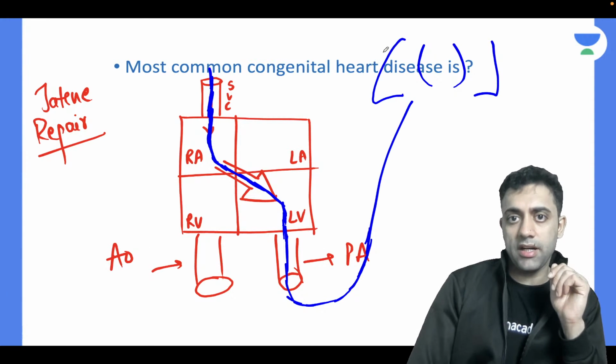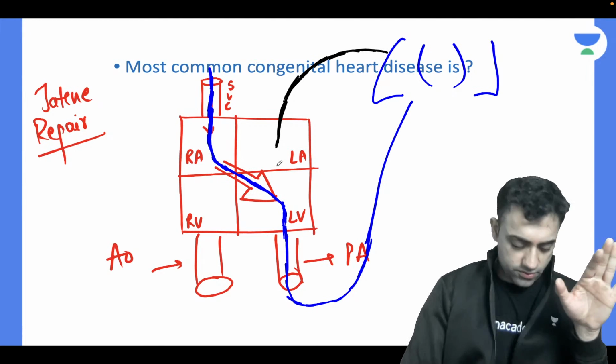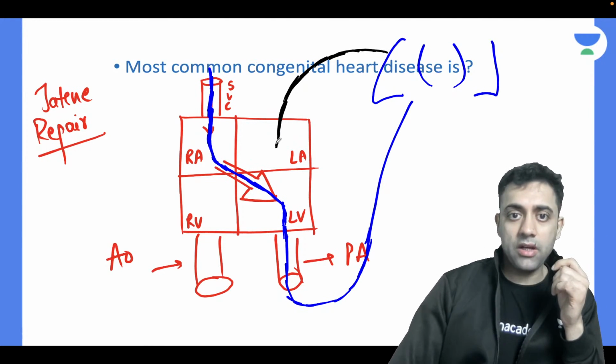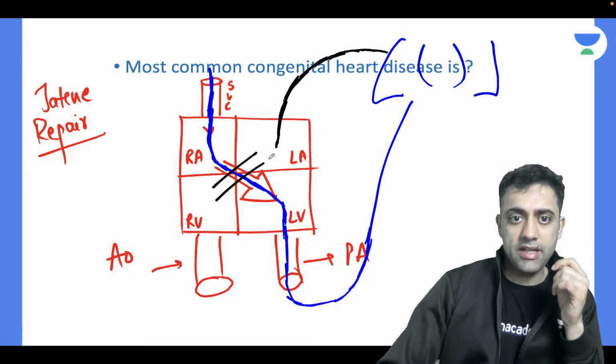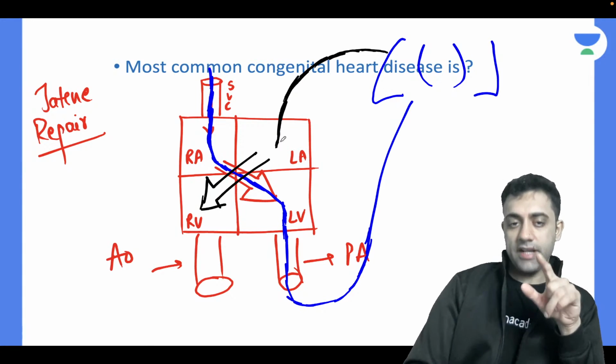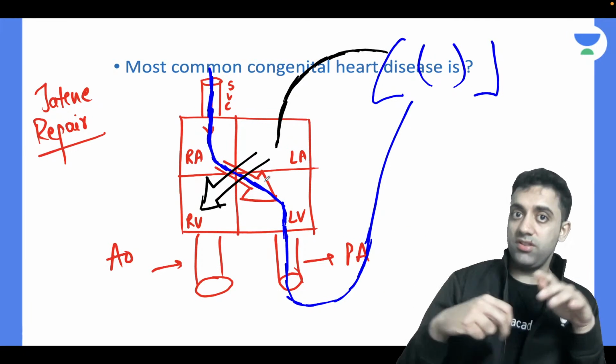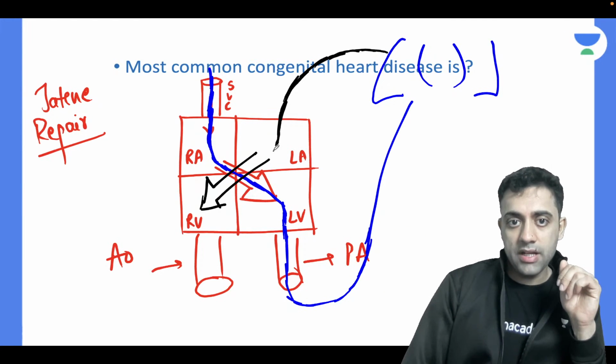This purified blood, with the help of the pulmonary veins, enters the left atrium, right? Normally, this much you understood, right? Yeah. Now what will happen? Now the left atrium has been connected to the right ventricle. Just imagine the left atrium is connected to the right ventricle. I have done this surgical procedure, okay? So what will happen here?